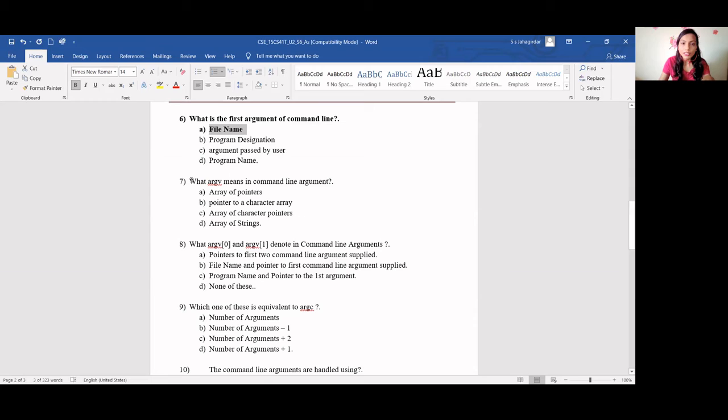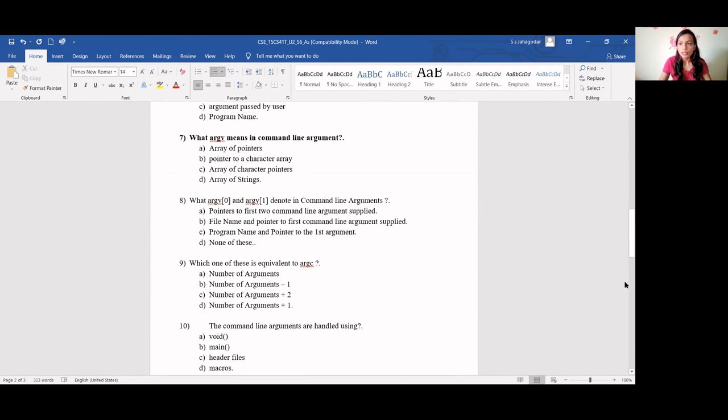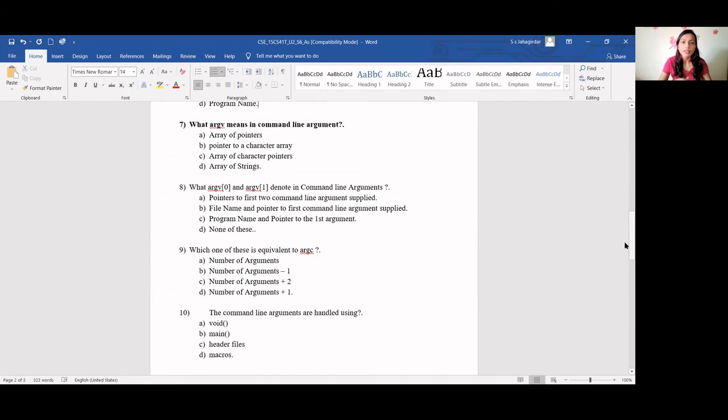What does argv mean in command line argument? Array of pointer, pointer to array of characters, array of character pointers.